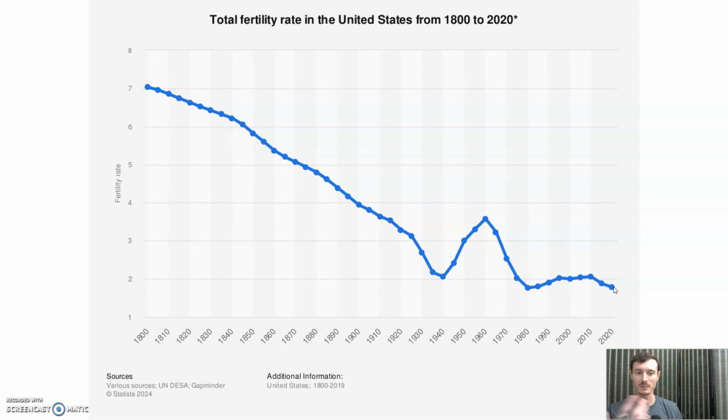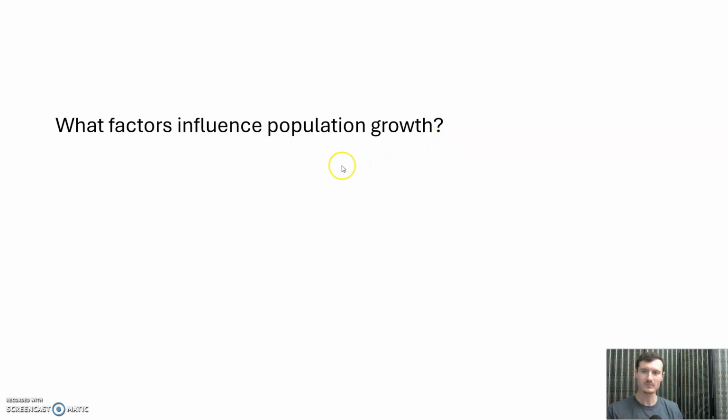Now, for reasons of immigration, the U.S. population is still expanding, even though if we don't consider immigration, fertility-wise, we are below what is considered the replacement level, which is about 2.1, all things considered. So what factors influence population growth?